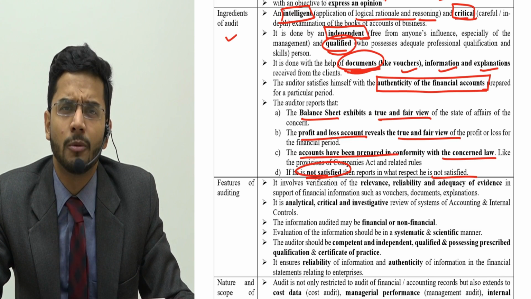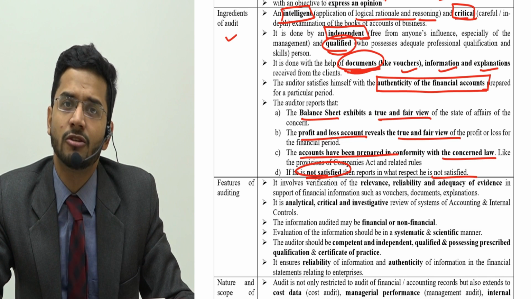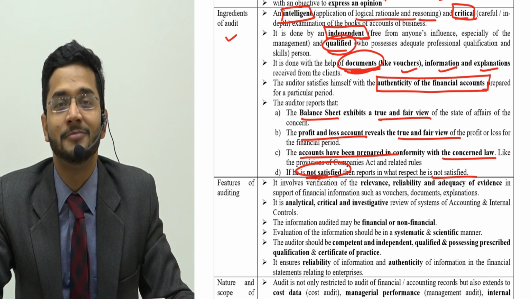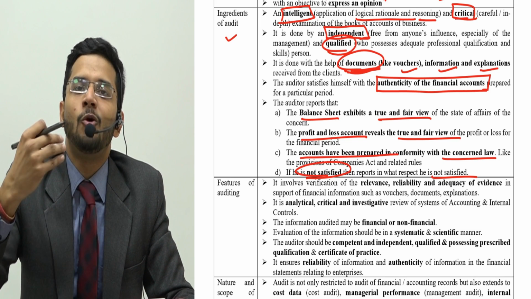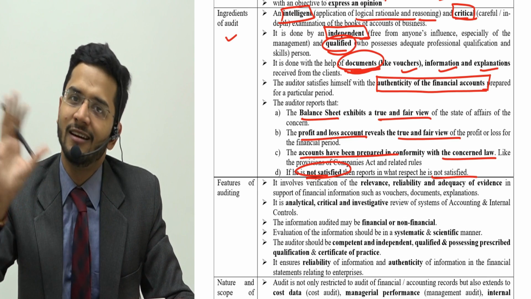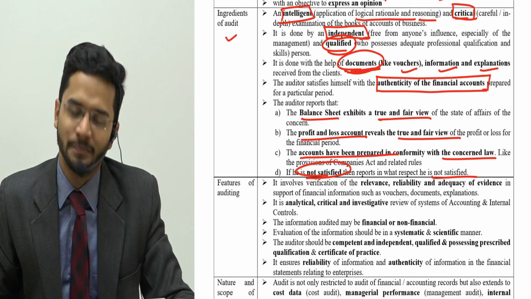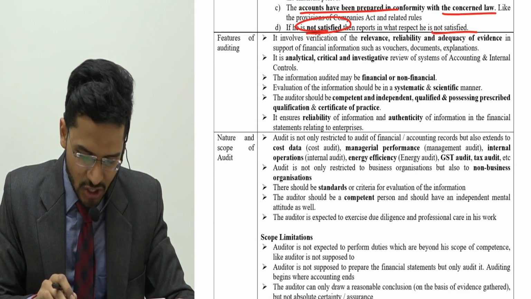If you do not want me to report a loss of 10 rupees to your father, please give me an explanation and documentation for rupees 10 also. This is how an auditor expresses an opinion if he is not satisfied with a particular thing which has not happened in the correct way, or if he is not able to get the right explanation for a particular transaction. Then what are the features of auditing?